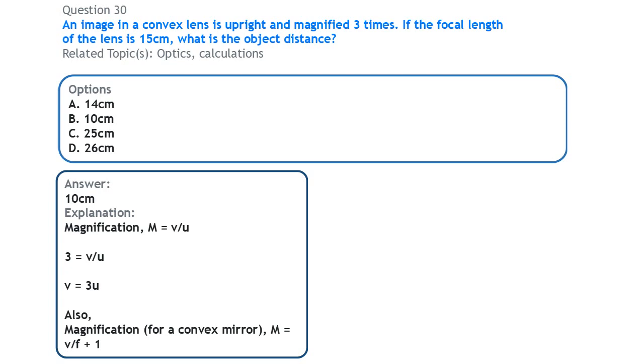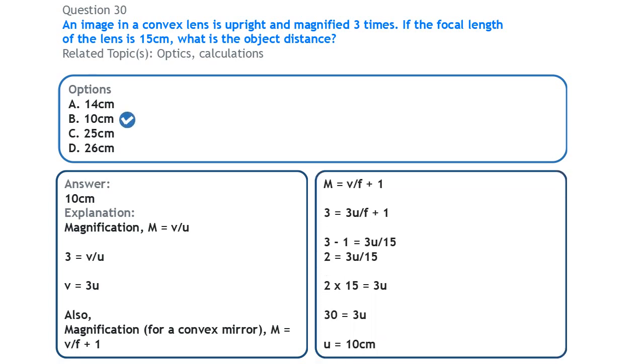You will also recall that we have another formula for magnification, that is magnification is equal to V over F plus 1, where V is the image distance, F is the focal length, plus 1. So we have magnification from the question as 3, magnified 3 times. So 3 is equal to, now this V here, we are going to replace it with 3U. That was why we made V the subject of the formula. Why? Because in this question they give us the focal length and we are looking for U. Replace this with 3U over F plus 1.